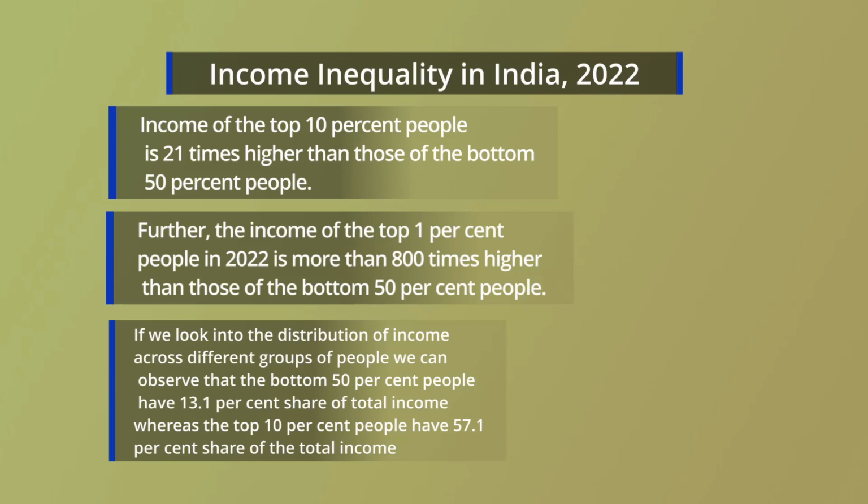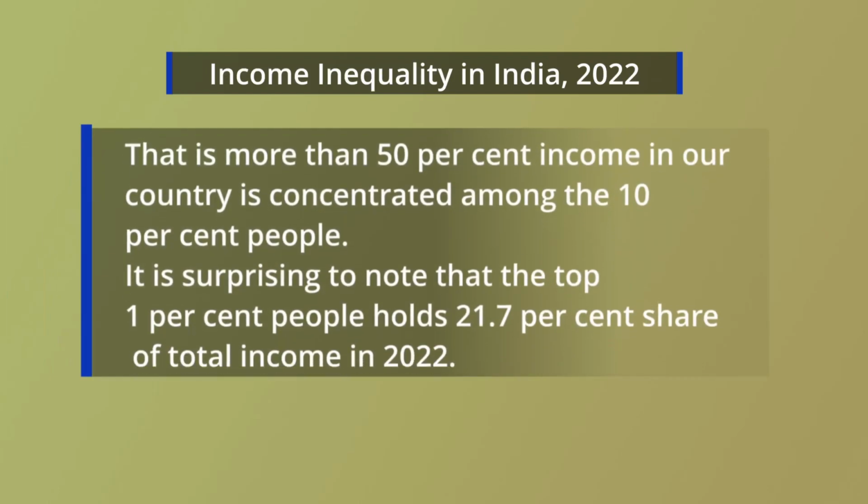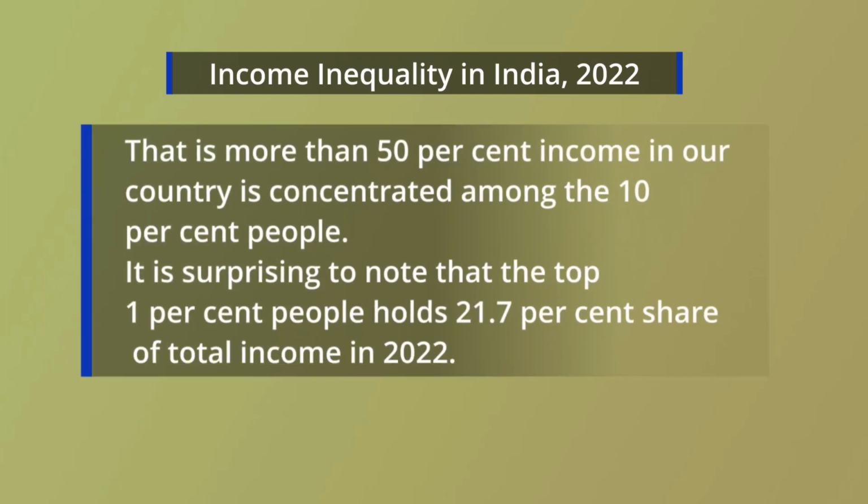If you consider the ratio of the top 10% to the bottom 50% of income, then we can say that the average income of the top 10% of people is 20 times higher than the average income of the bottom 50% of people. This is the huge inequality that we have experienced in our country, both in respect of income inequality as well as wealth inequality.